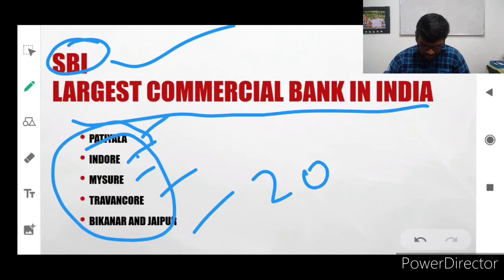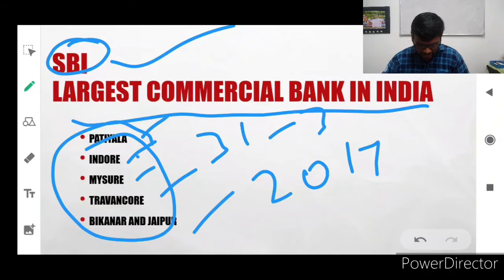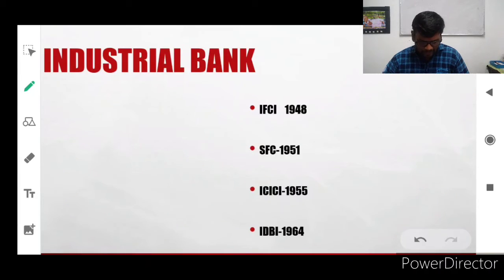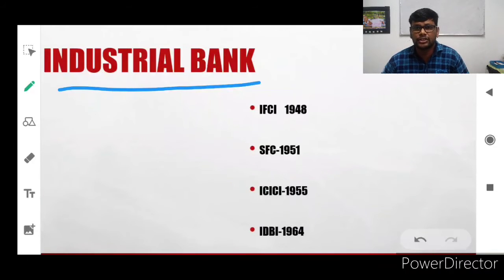On 31st March 2017, all these 5 banks were merged together. They became SBI, State Bank of India. Now these 5 banks are not available; they changed the name to State Bank of India. The Act is 1955 for State Bank of India, and it acts as an agency service for RBI. Wherever you can't see RBI, SBI plays the role instead of RBI. But SBI doesn't have the currency issuing authority.